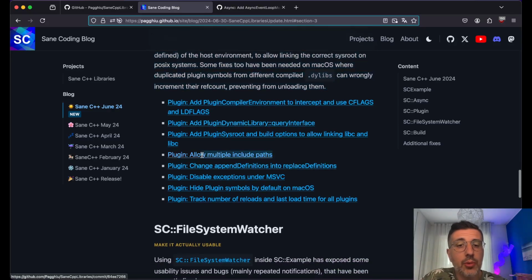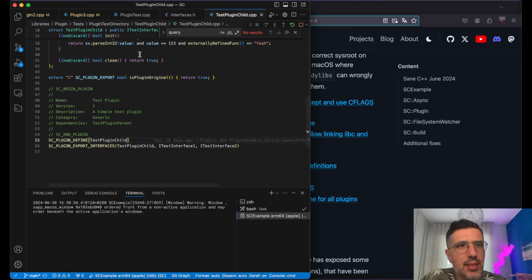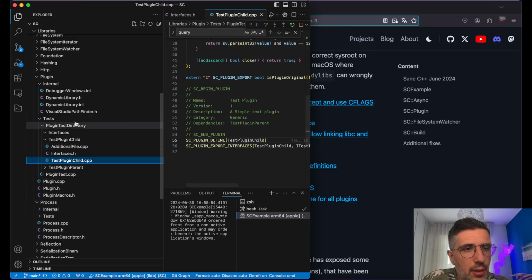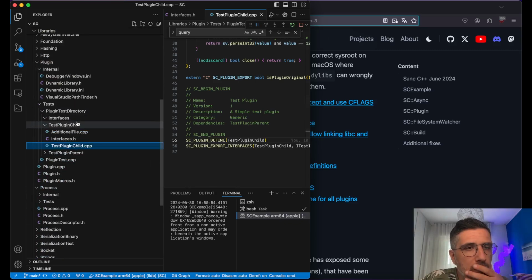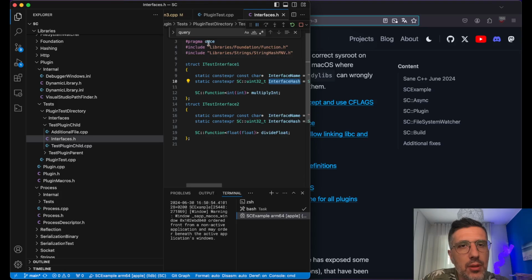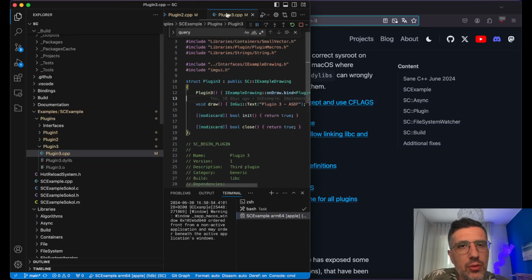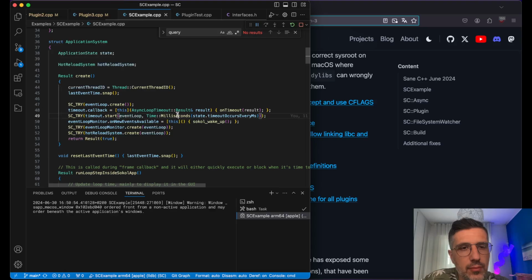We can add multiple include paths. So if, for example, I think I've been doing that in the SCExample. Let me look for it. I've been doing it because it allows me to use ImGui.